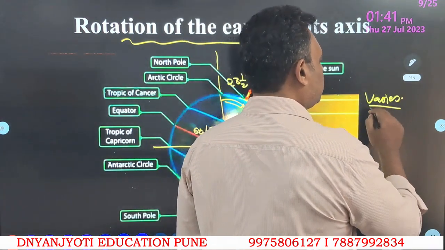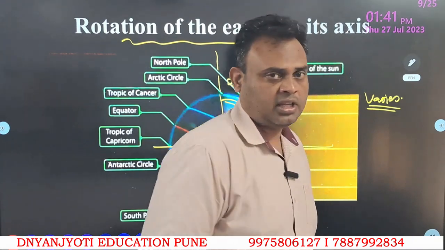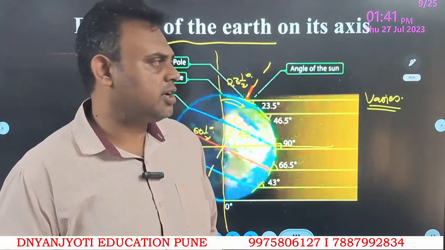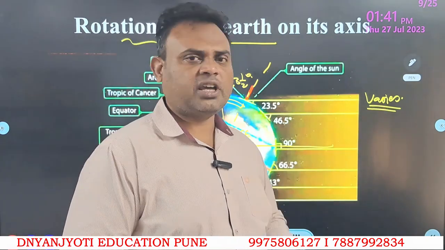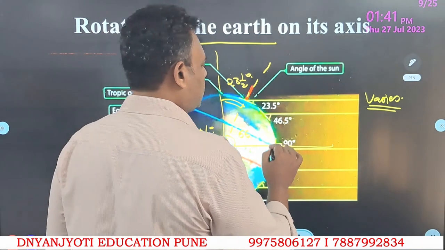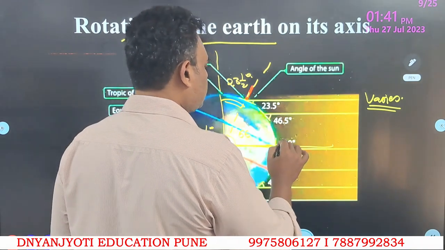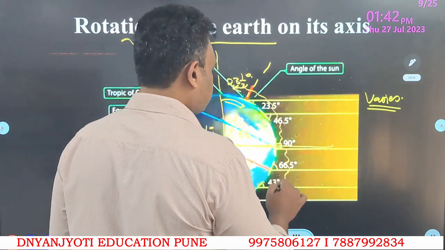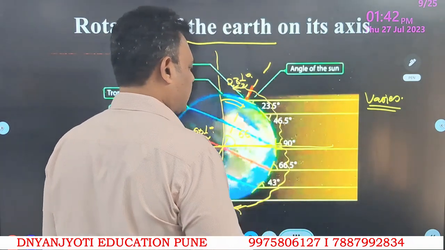Okay, now how does this variation occur? Just to give you a brief idea, this varies from equator towards the poles. So here maximum energy will be received, but as we move further, the energy will decrease and decrease. It is due to the tilted axis.